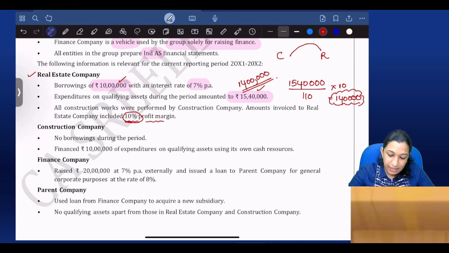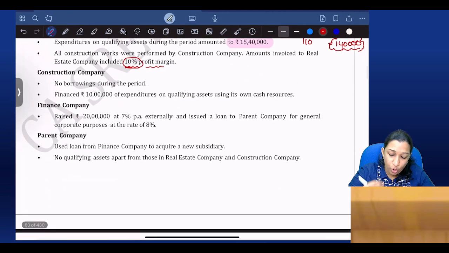Okay. Now, construction company: no borrowings during the year. Financed 10 lakhs of expenditure on the qualifying asset using its own cash resources. So they have financed a qualifying asset of 10 lakhs.